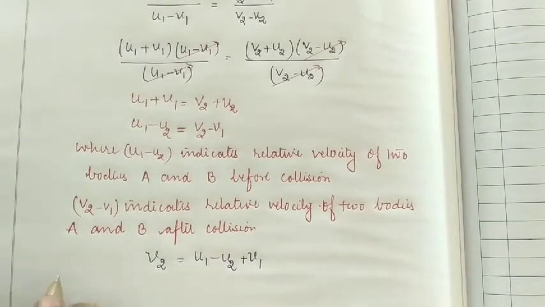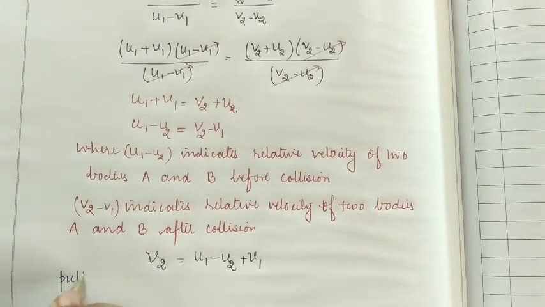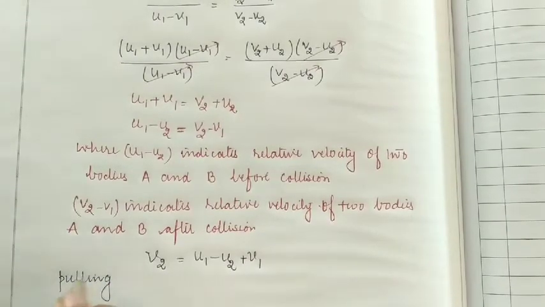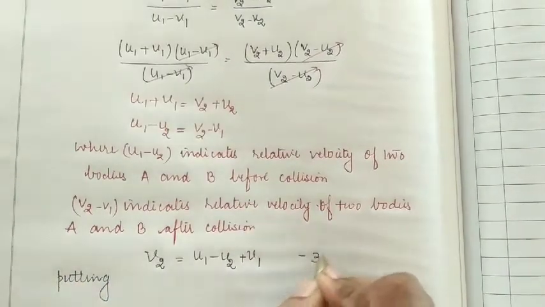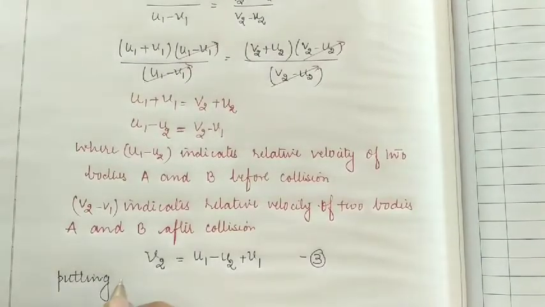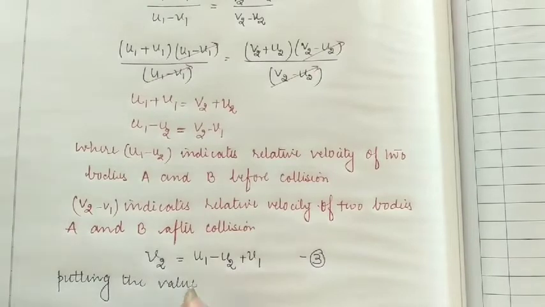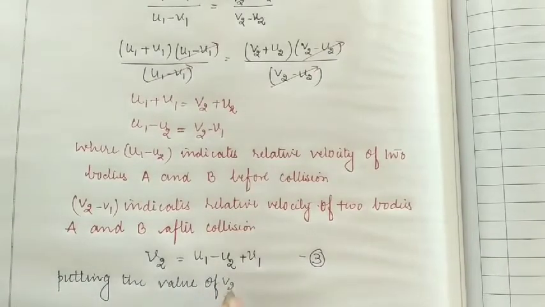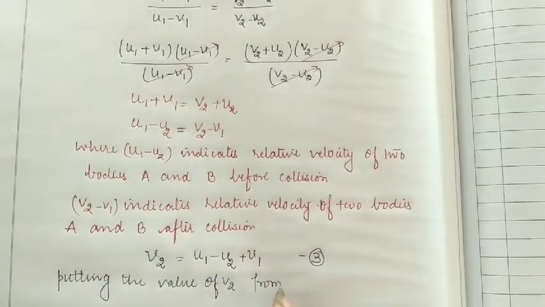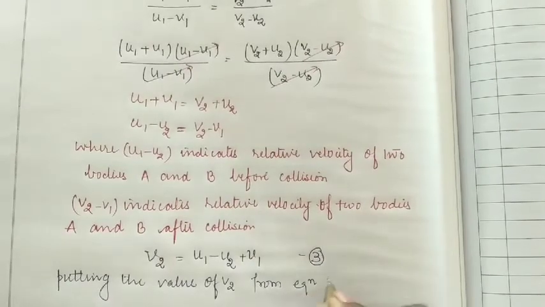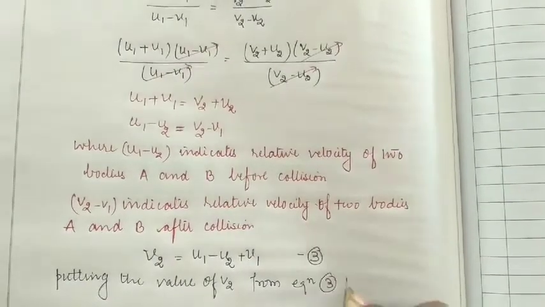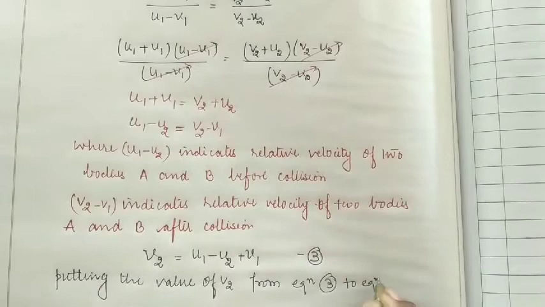So what we are going to do, let us suppose that this is equation 3, putting the value of v2 from equation 3 to equation 1.